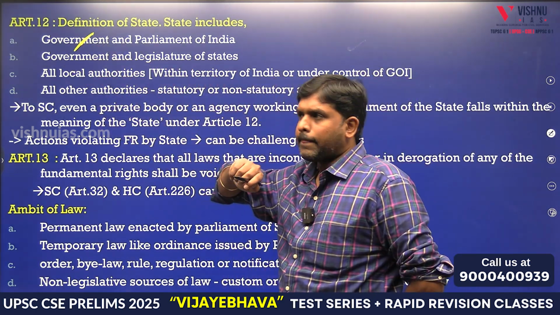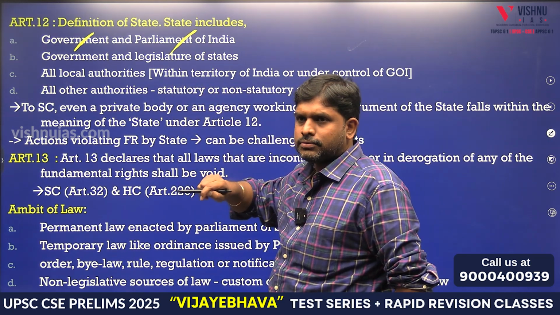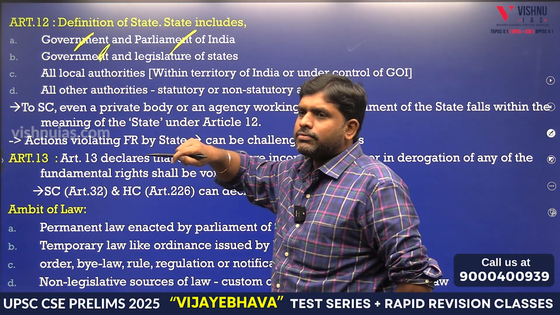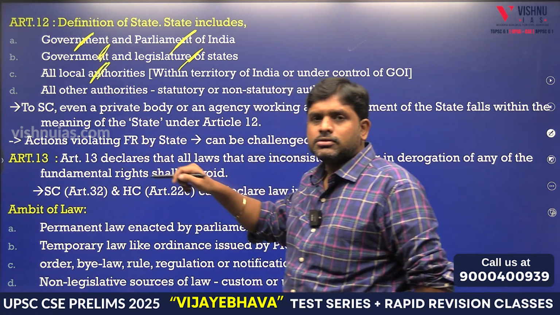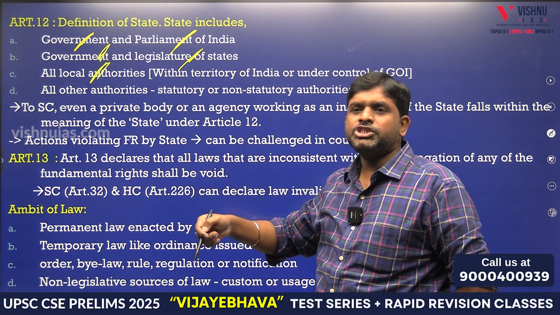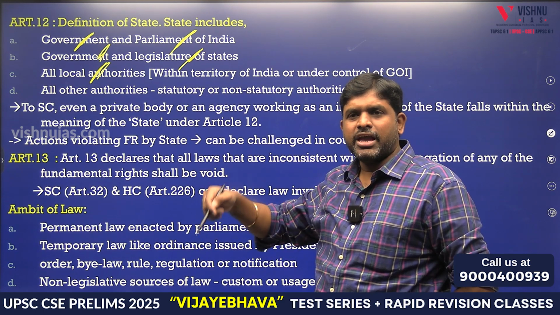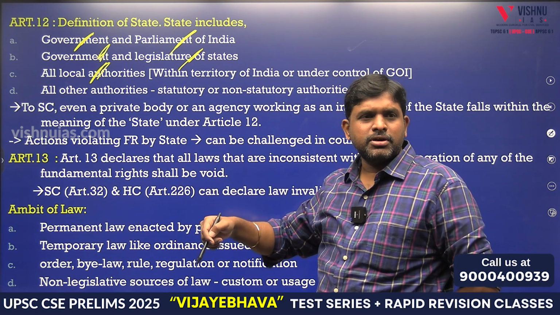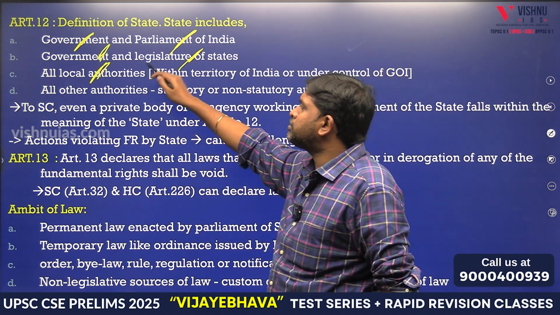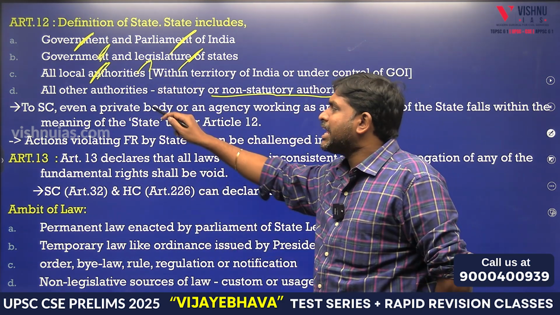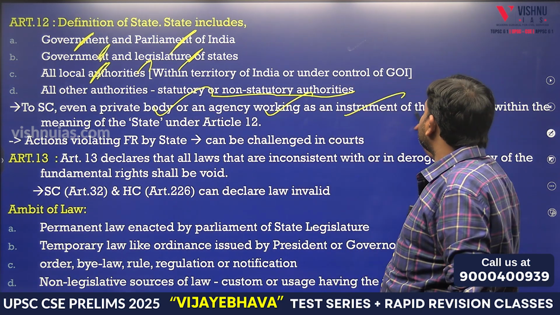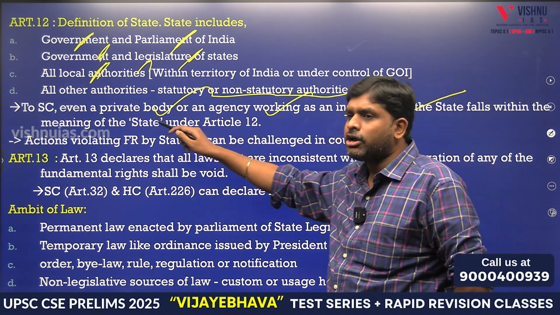Definition of state. Executive, legislature, state executive, state legislature, all local authorities, like who? Gram Panchayat, mayor, ward members, corporators, municipalities, statutory and non-statutory authority. Even a private body or an agency working as an instrument of state falls within the meaning of the state.